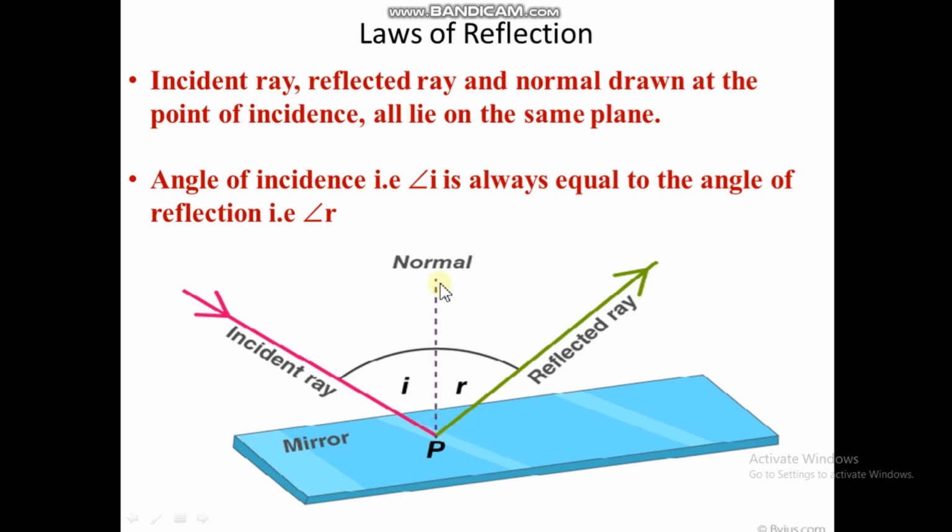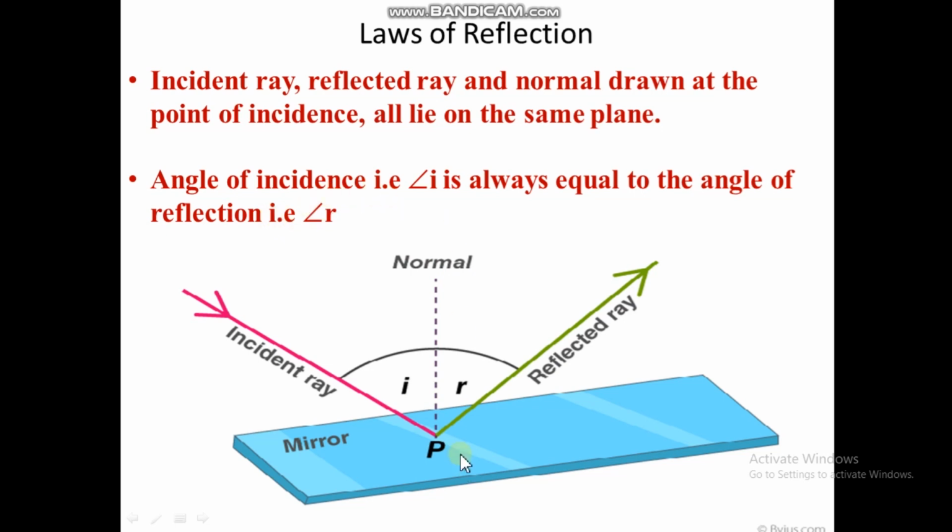Here we draw the incident ray, the reflected ray, and the normal, which is drawn at the point of incidence, and they all lie on the same plane. So this is one law of reflection. Another law says that the angle of incidence is equal to the angle of reflection. So what does that mean?